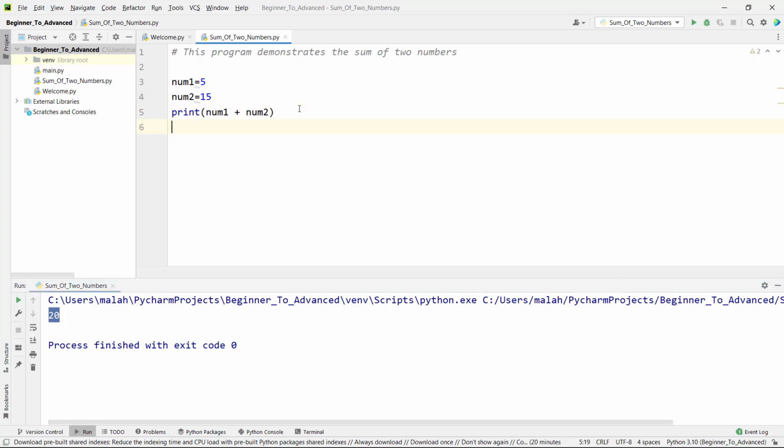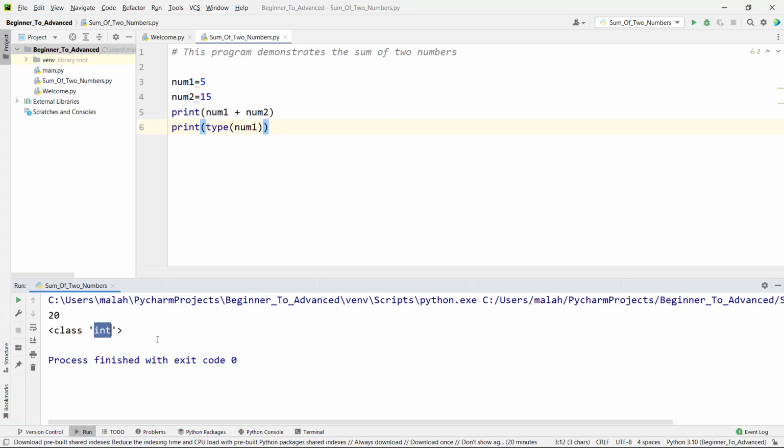Now let's see the data type of num1. We can find the data type of a variable using the type function. Ctrl S and run the program. So now you can see the data type of num1 is integer. So to know the type of a variable, we can use the type function.